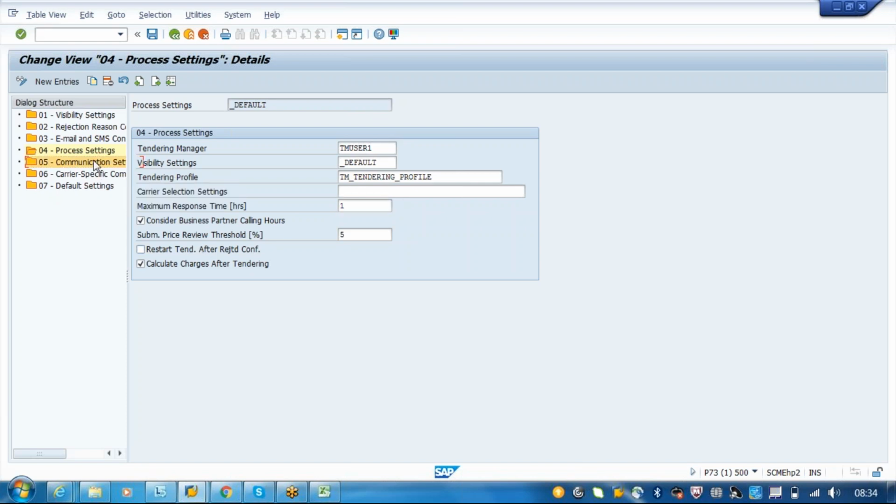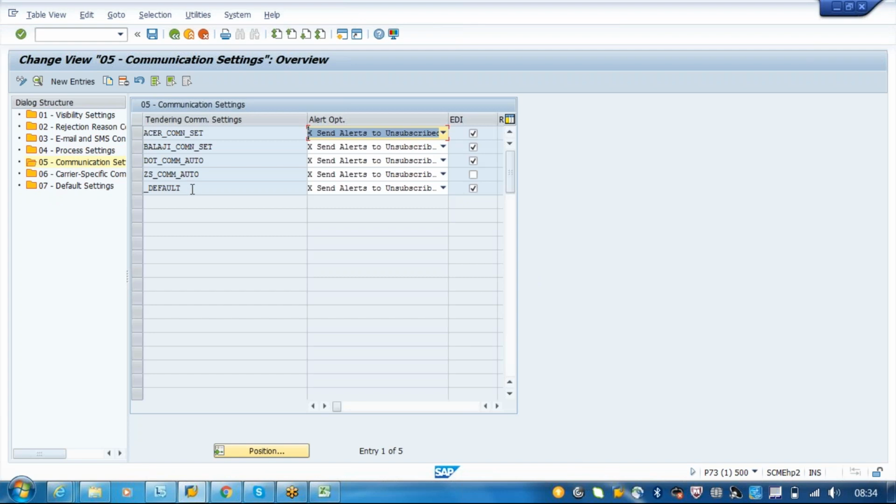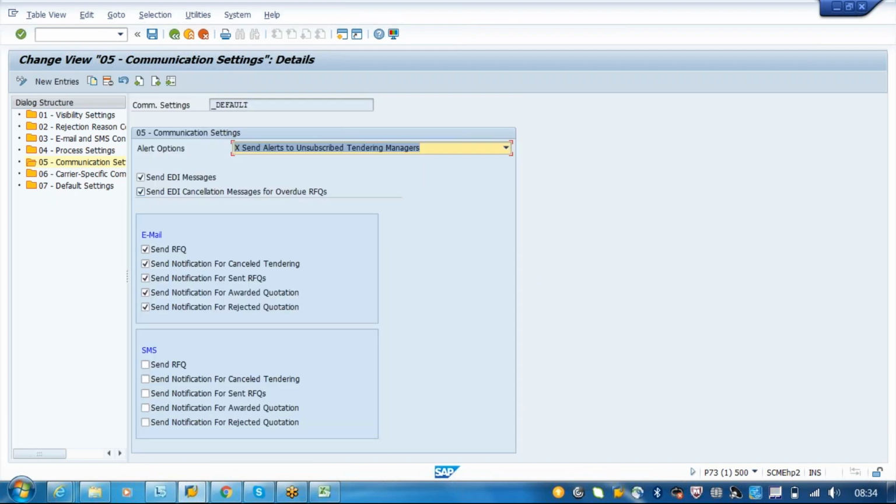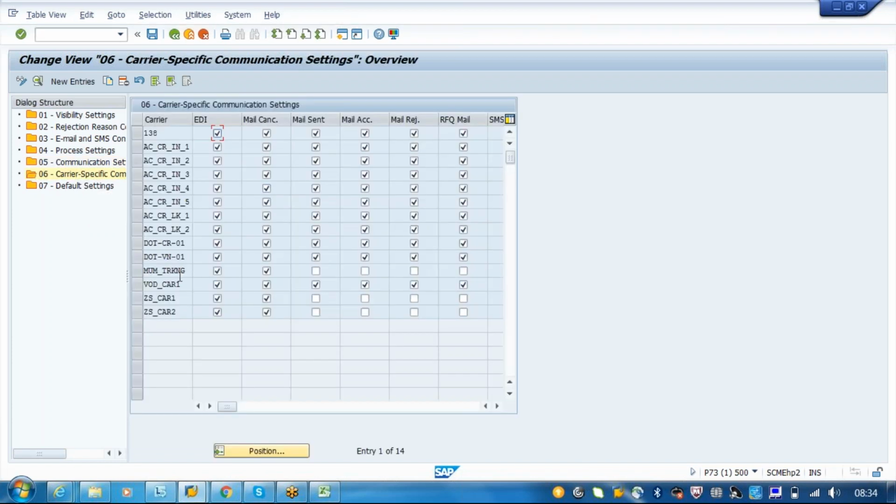So communication set is how your communication is happening from the TM server, the LSP, to the carrier. Are you sending AVM messages or emails or SMS, how are you sending? So carrier specific communication settings, these are all for your carrier. These are the different carriers, whatever they will be. We can just choose what method we want. We have to assign that carrier also here. Okay, this is a default setting.